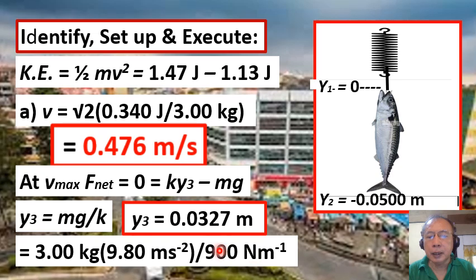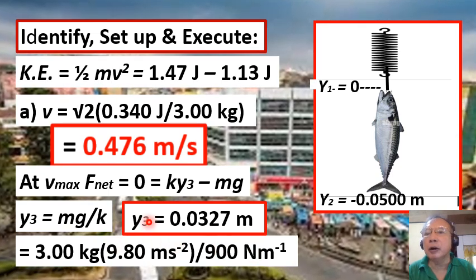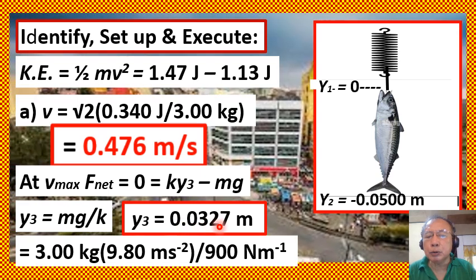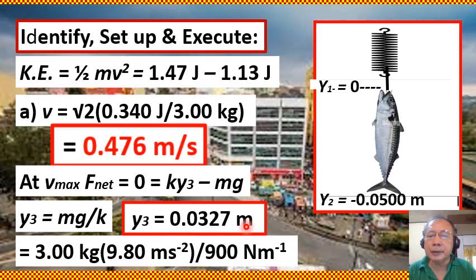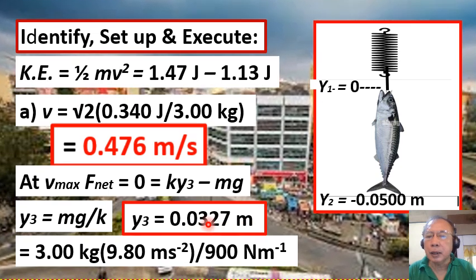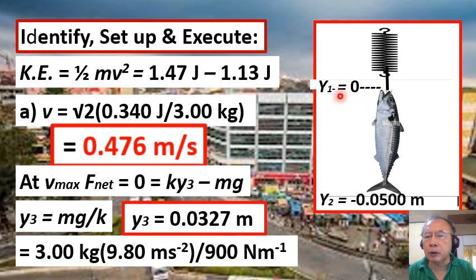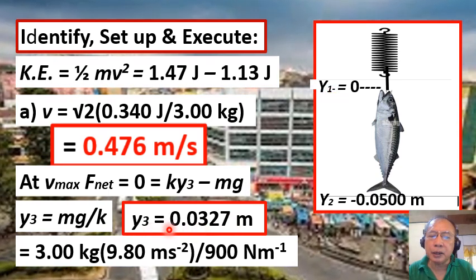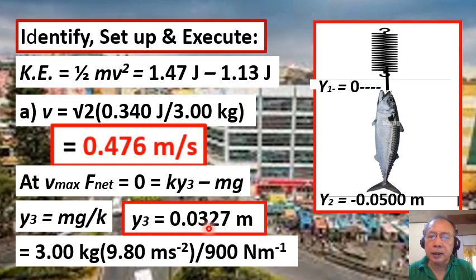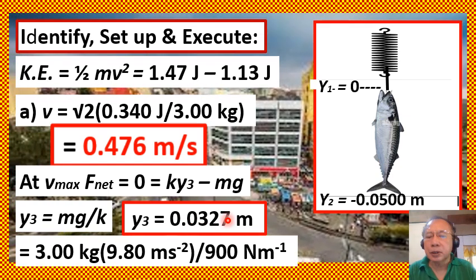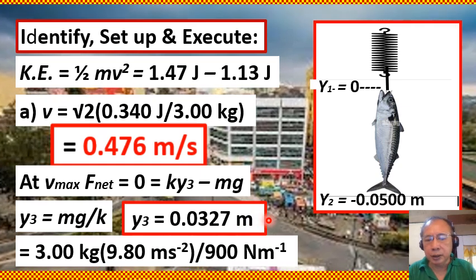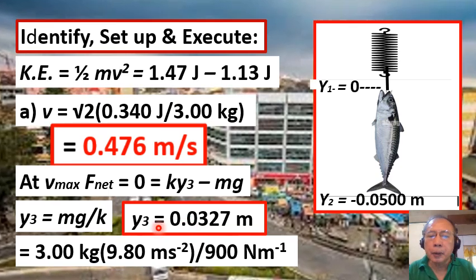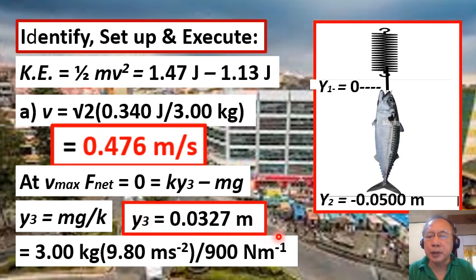And when we do our math, we get y sub 3 equal to 0.0327 meters. This is understood to be below the initial point, or the reference y sub 1. So at this position, y sub 3, the fish will have its maximum speed. In just a short while, we're going to use this value for y sub 3 to determine the maximum speed.